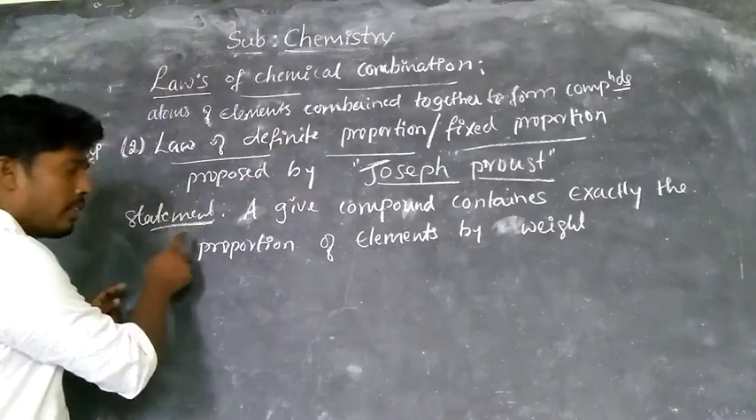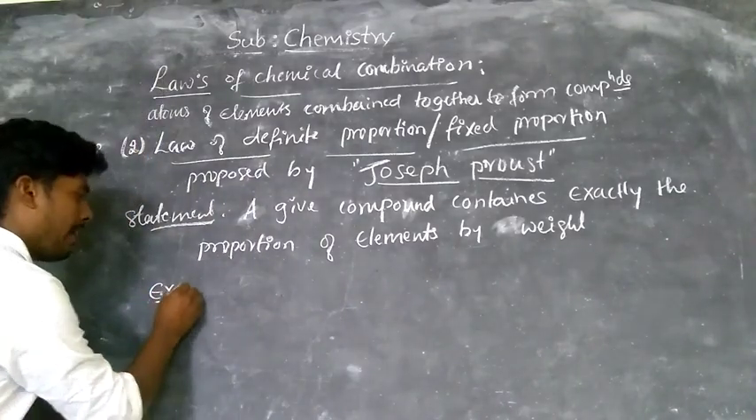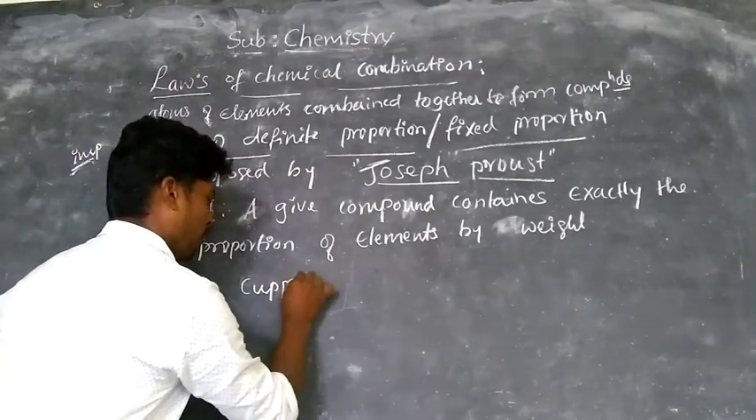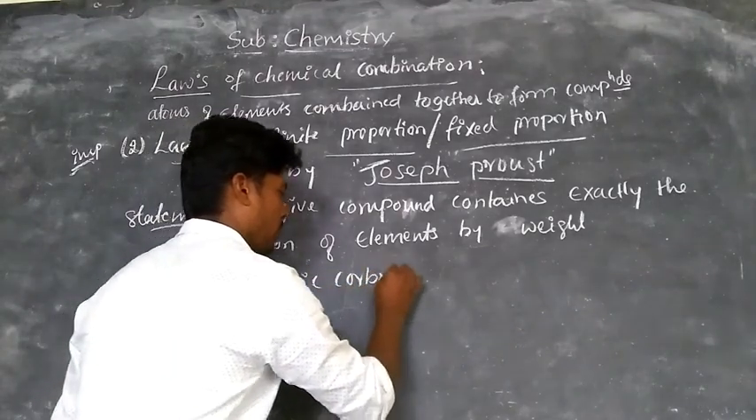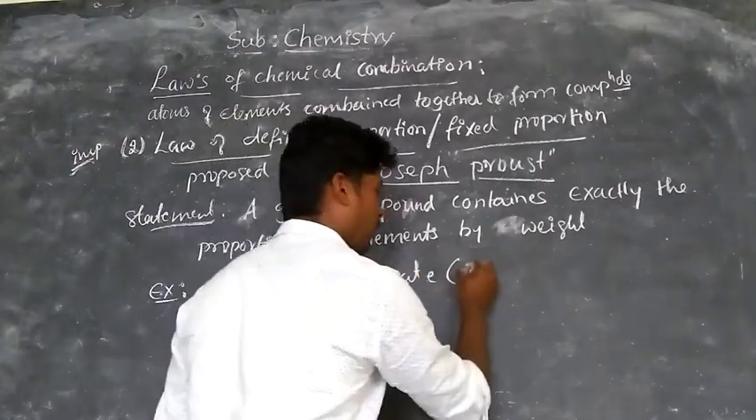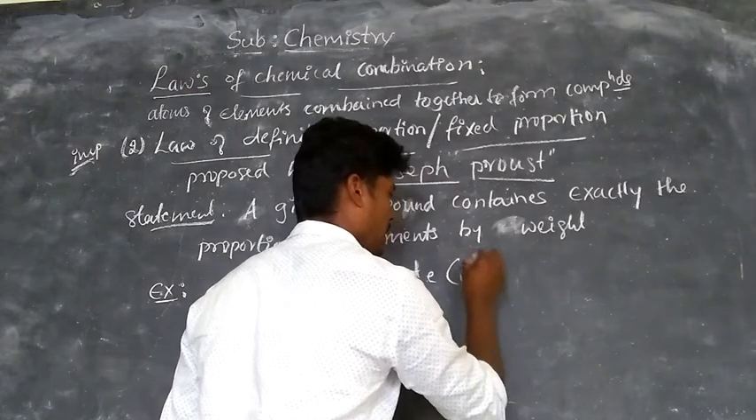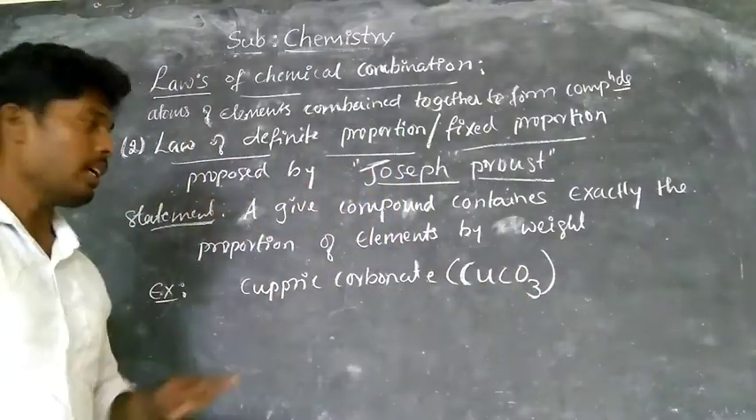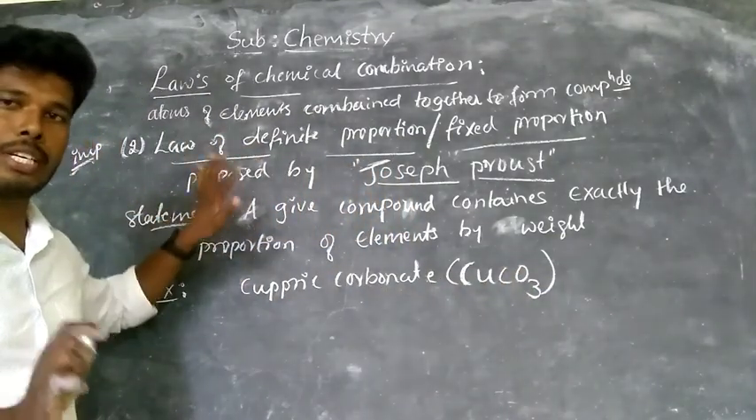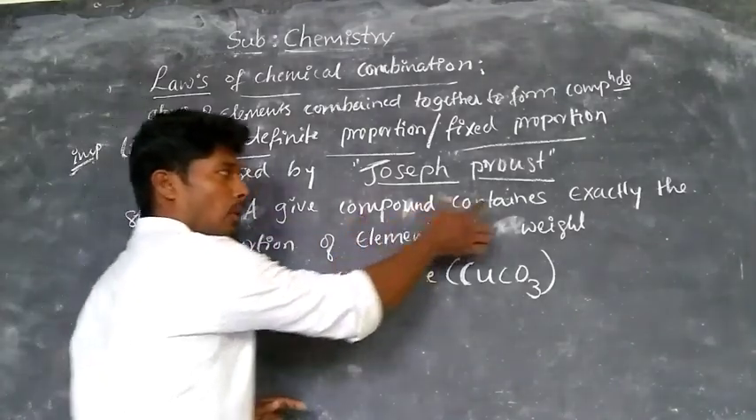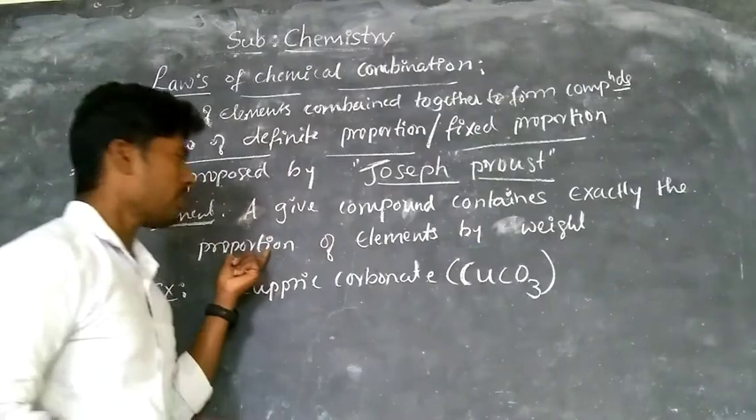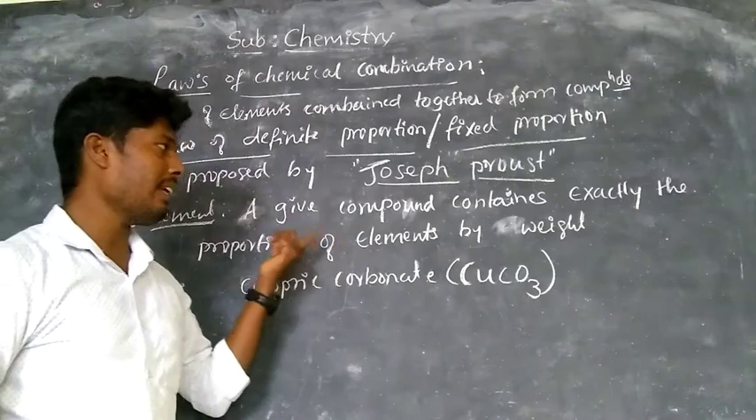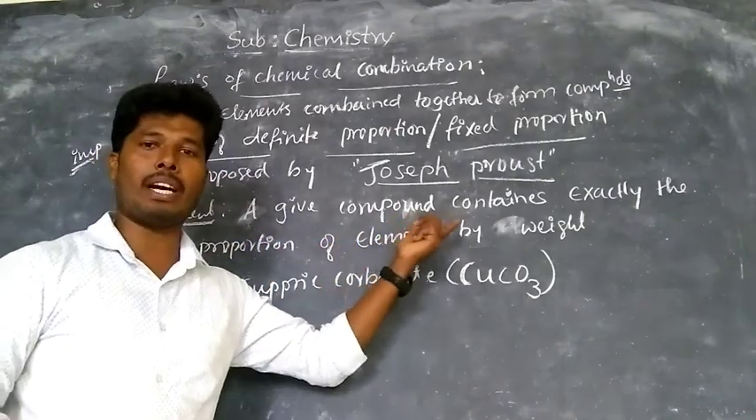So observe here, take example, cupric carbonate. Its molecular formula is CuCO3. This is the molecular formula of cupric carbonate. Here the second law, definite proportion, says that a given compound contains exactly the same proportion of elements by its weight.